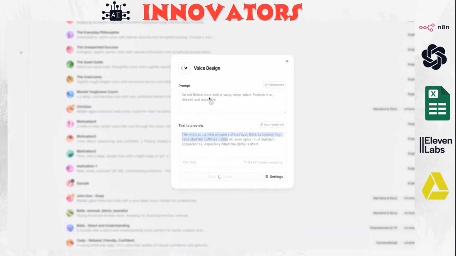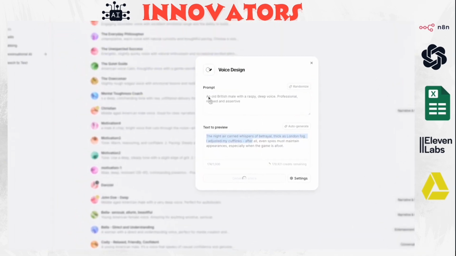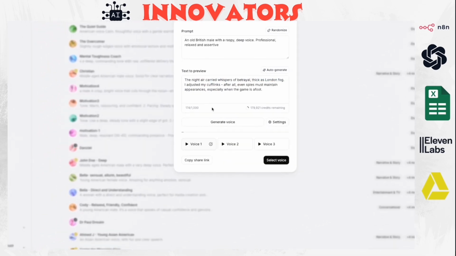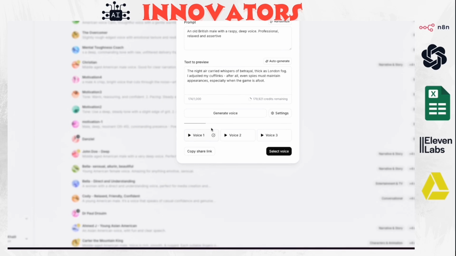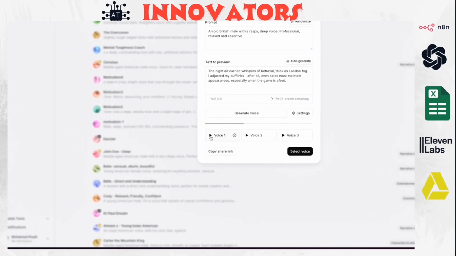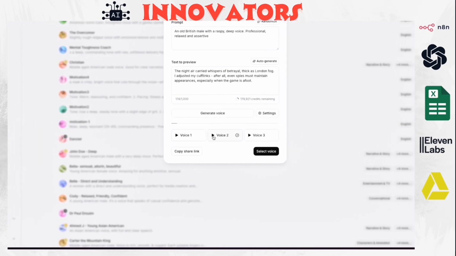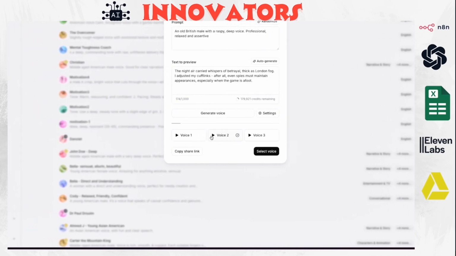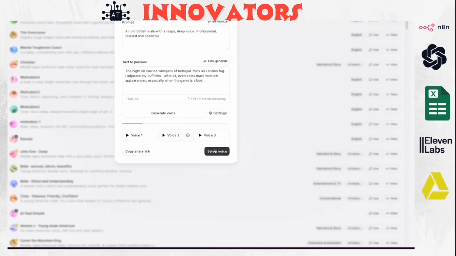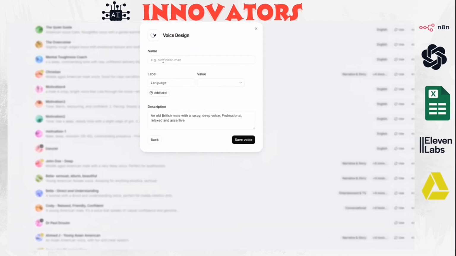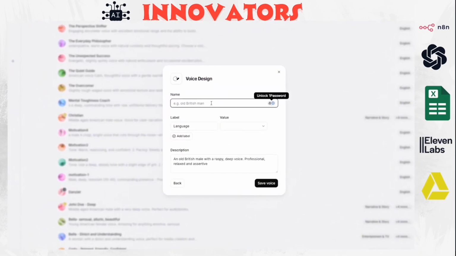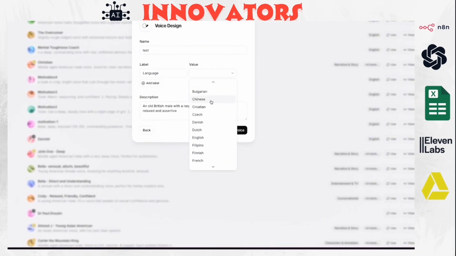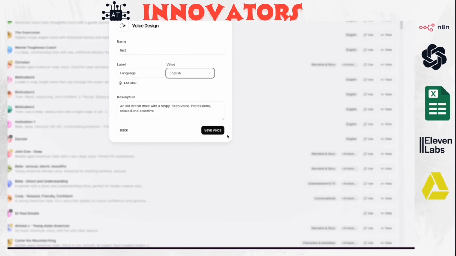I just leave this as the default. It said an old British male with a crispy voice, professional, relaxed. The night air carried whispers of betrayal, thick as London fog. Okay, there are 3 different voices, so choose the one you want, and then you select it and just give it a name. I will just write test, and then choose the language and give it any description you want.